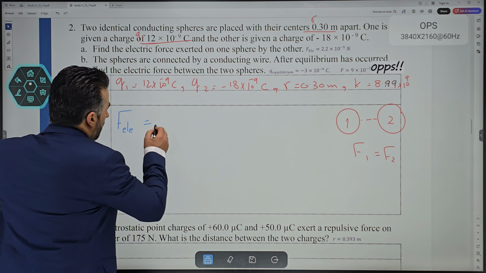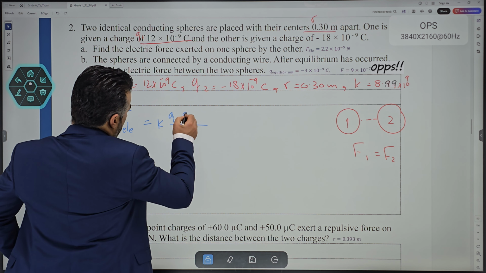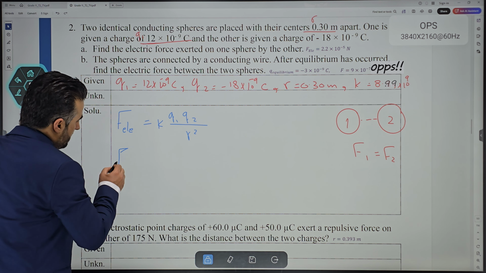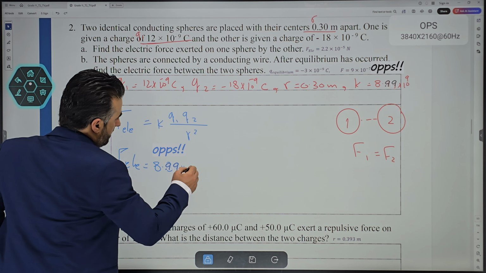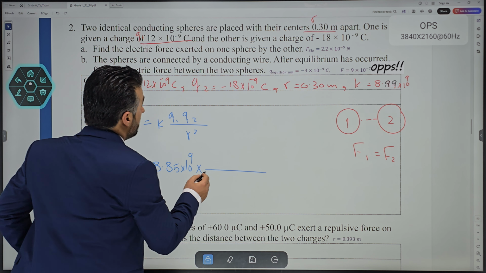So once again, at this point, we can say electrical force is equal to K, Q1 Q2 divided by the square of the distance between the two. So the electrical force is equal to K, which is 8.85 times 10 to the power positive 9, multiplied by charge 1 and charge 2.